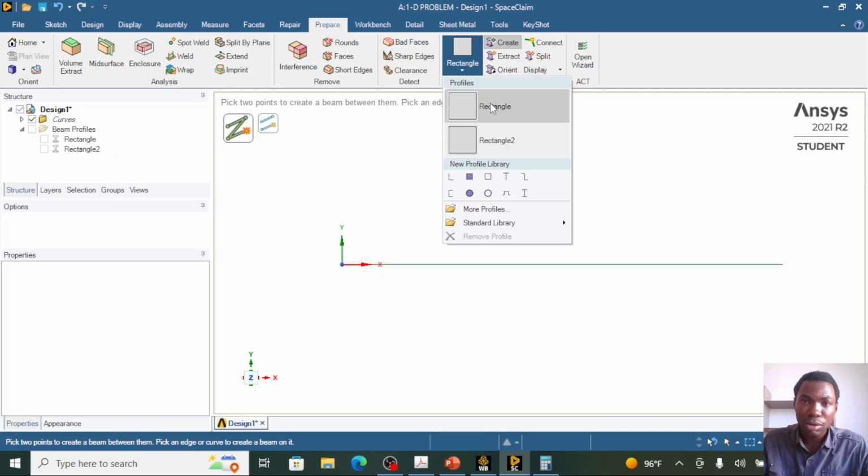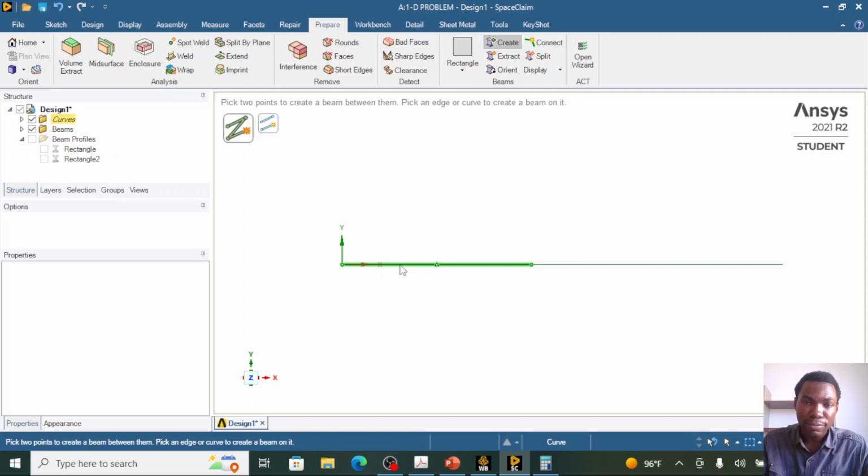So choose rectangle profile here and select the 90 mm line body which we drew. So the rectangle cross section which is 50 mm square is applied to this element, and you will see this from here. You see a new folder created called beams, and if you check the interior, you see a beam